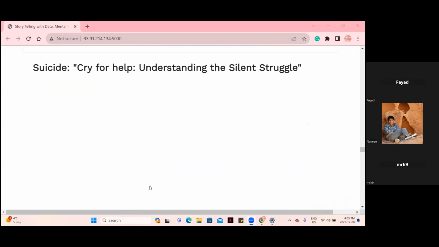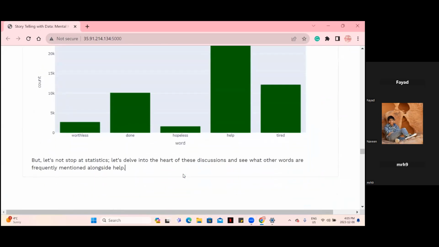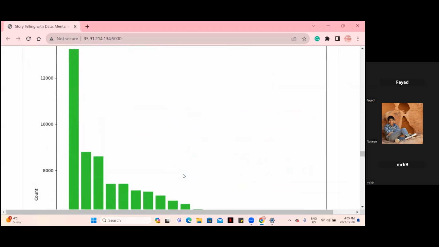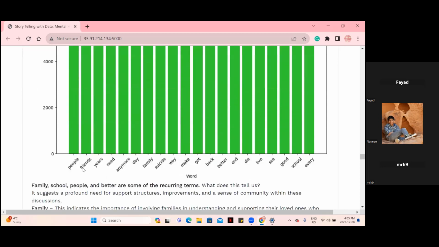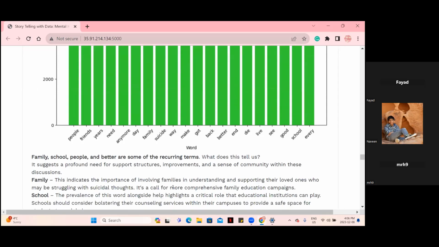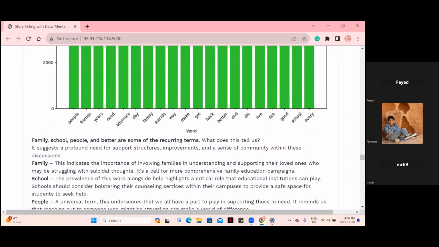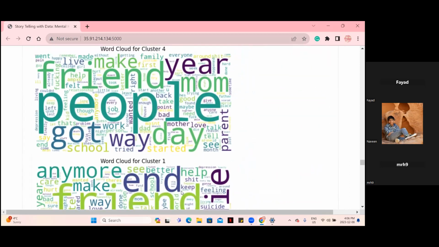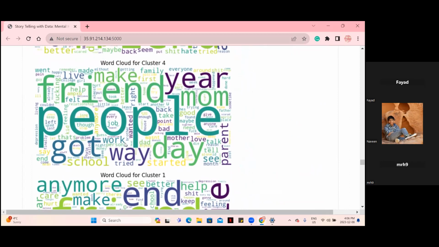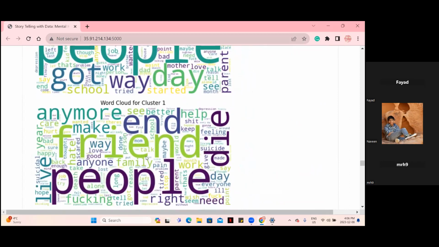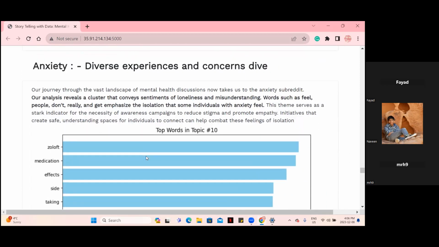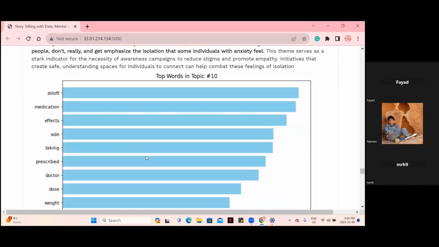On the suicide subreddit, we see that the word help occurs in almost 65.84% of posts, and words like family, friends, and need all occur alongside the word help. What this indicates is the importance of involving families in understanding and supporting the individual. This is further established in these word clouds, where words like family, friend, and help are all juxtaposed together with suicide ideation related words.